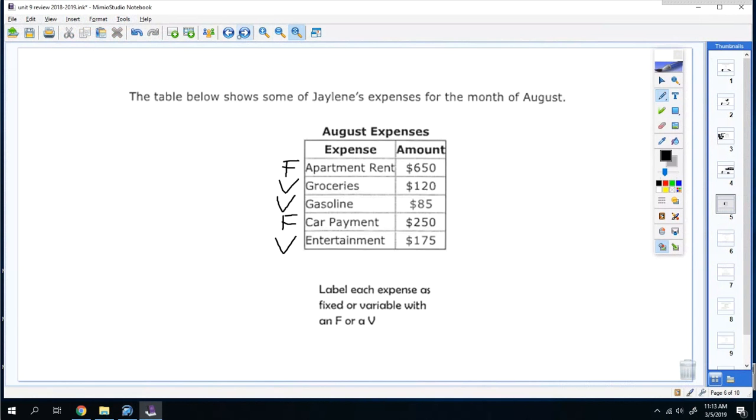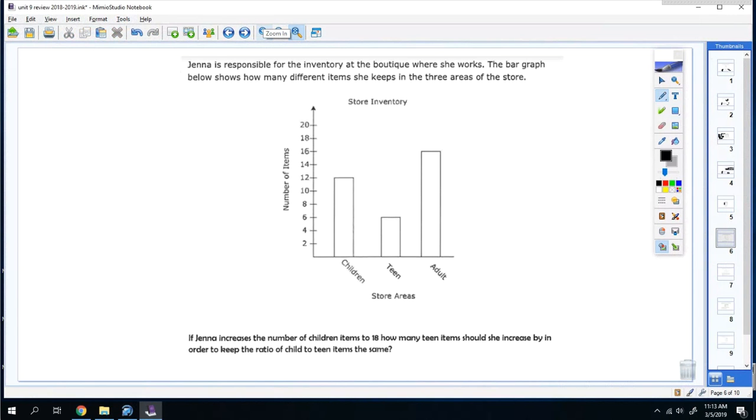All right, number 6. Gina is responsible for the inventory of the boutique where she works. The bar graph below shows how many different items she keeps in 3 areas of the store. If Gina increases the number of children items to 18, how many teen items should she increase it by to keep the ratio of child to teen items the same? Okay, so the child is 12, teen is 6, and then adult is 16. So we're going to do child over teen. Okay, so she's increasing the child to 18. So you're going to do 18 over x.